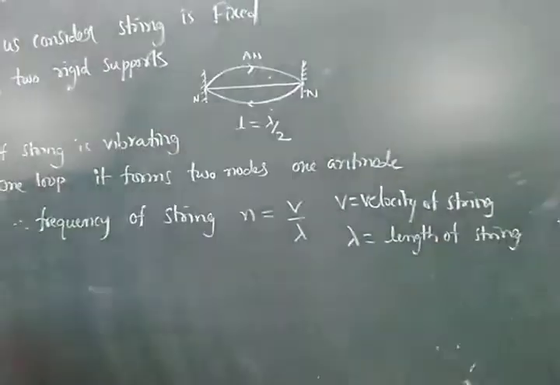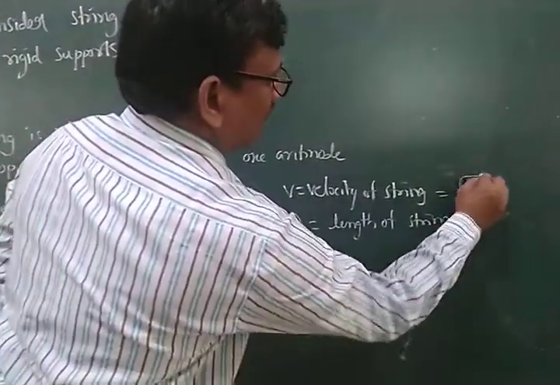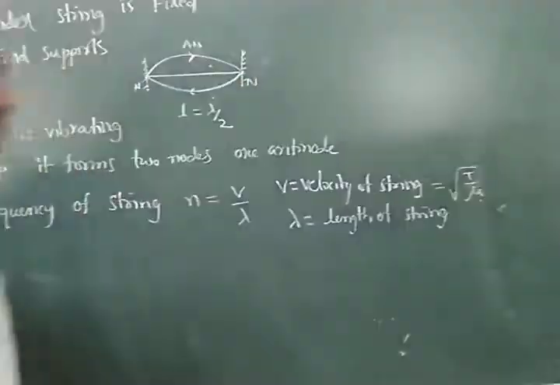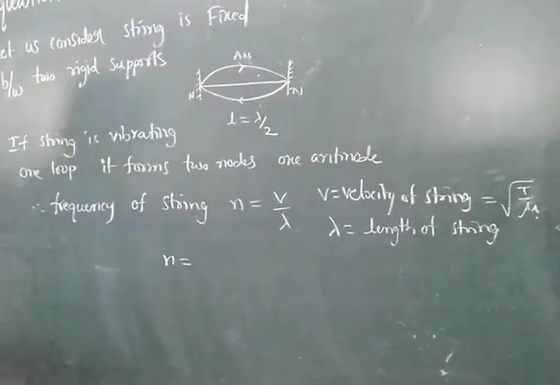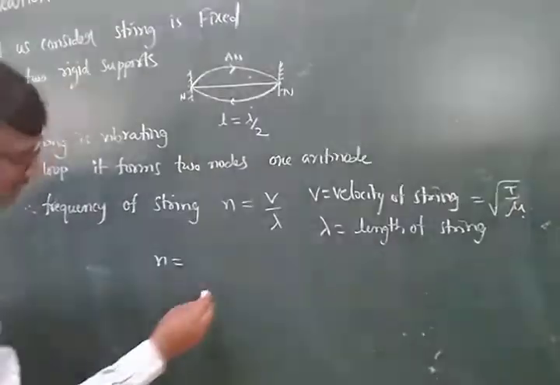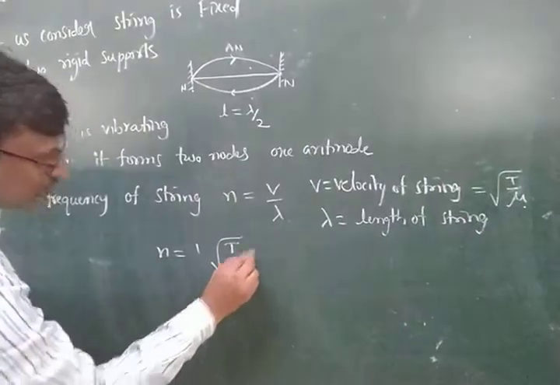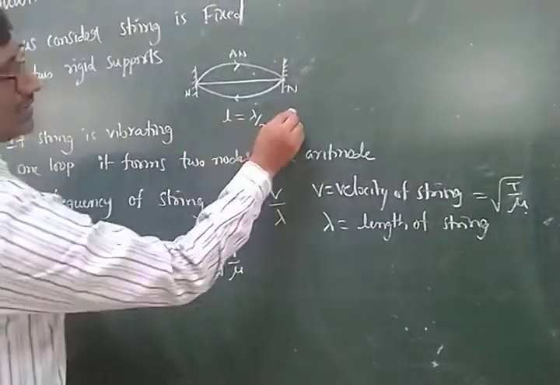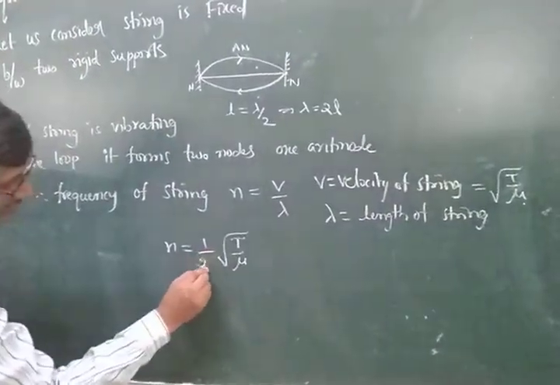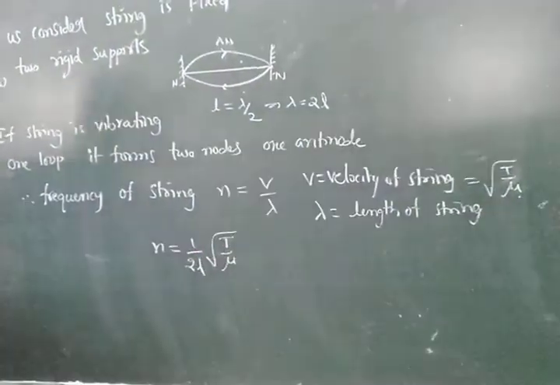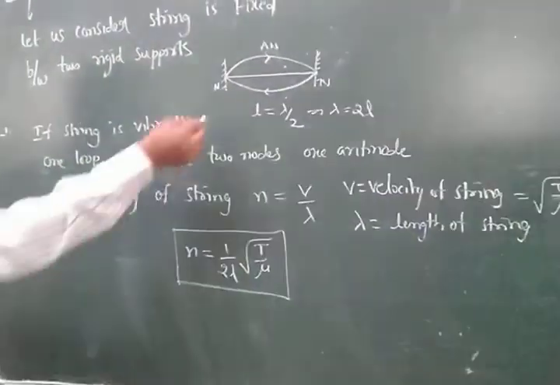See here, we all know the velocity of the string. That formula is V is equal to under root of T by nu. We can write here N is equal to V by lambda, which is under root of T by nu lambda. Now here lambda is equal to 2L. Then we can write 1 by 2L under root of T by nu. See, this is the first frequency of this string.